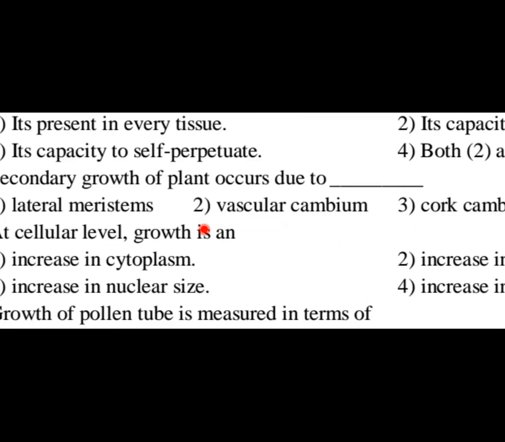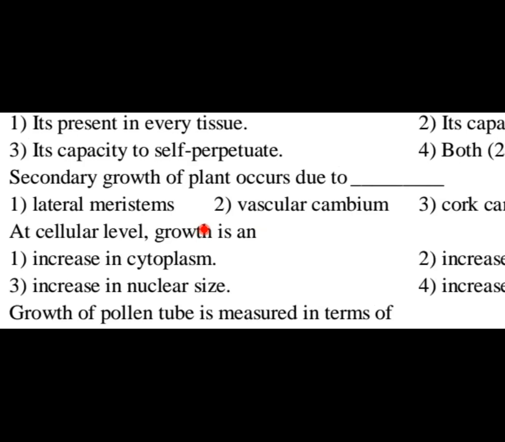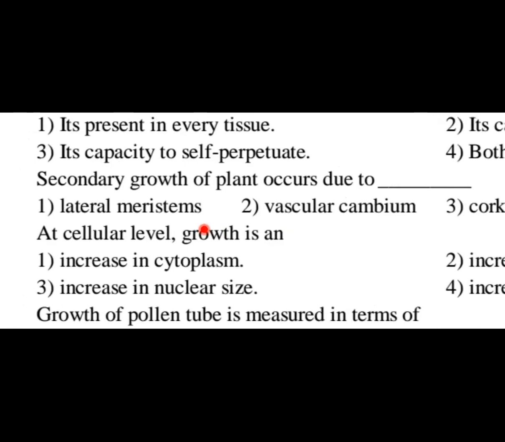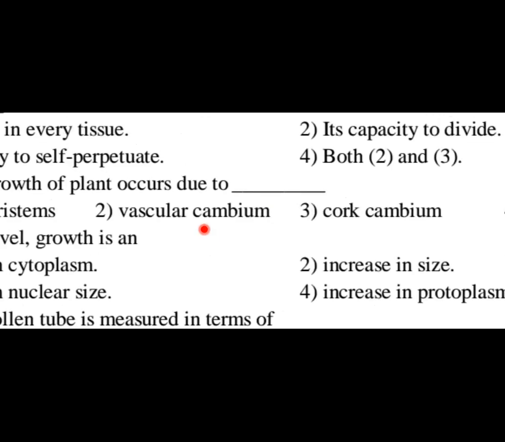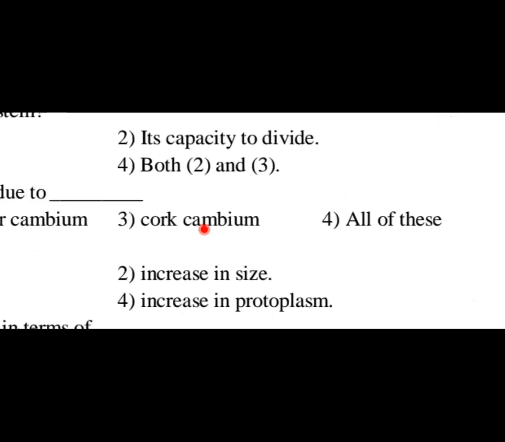Okay, what is lateral meristem? Meristem we divide into different types. If you just recall back, apical meristem, lateral meristem, and intercalary meristem. So that is not the main answer here. Vascular cambium, cork cambium, that can be one option. Vascular cambium is also right. Cork cambium is also right. All of these would be the definite answer for this question.